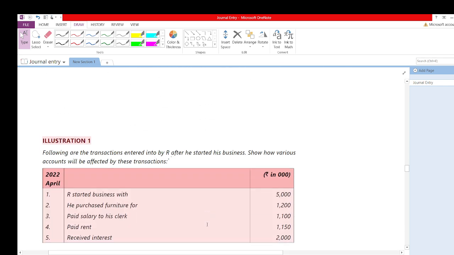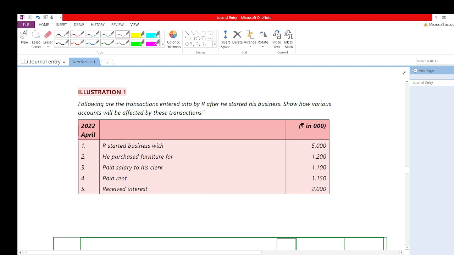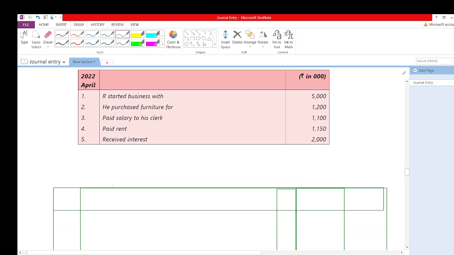Now let's move further to journal entries. Now it's a very simple journal entry. By using the rules and regulations, you need to record these journal entries. For recording the journal entry, there is a format, and this is a 5-column format.